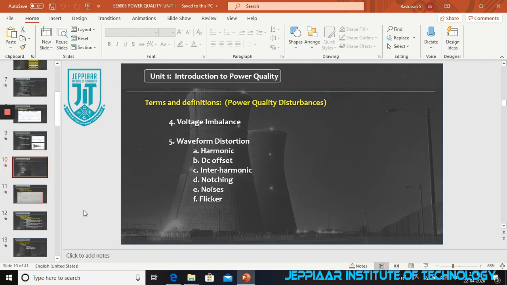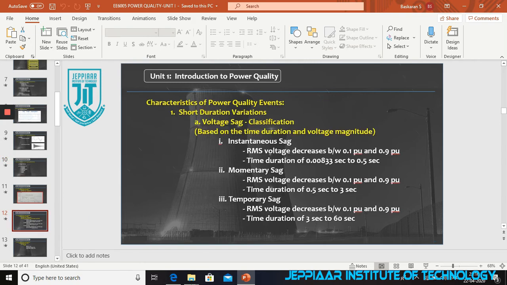Next we are going to discuss the major things. Voltage sag, as I already said, is given here with the RMS value in per unit: 0.1 per unit to 0.9 per unit, with a time period of 0.00833 second to 0.5 second, and the RMS voltage decreases.